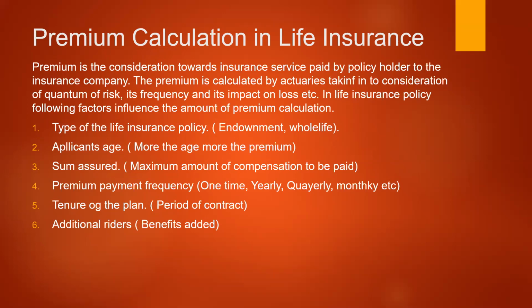One is the type of the life insurance policy, whether it is an endowment policy, a whole life policy, or an annuity policy. That is a very important aspect because the nature of these policies is different. In case of an endowment policy, the benefit will be given only after the death of the person or after the expiry of the maturity period. In between, no payment will be made to the policy holder as compensation. Either he is to die or the specific period of time should have expired.